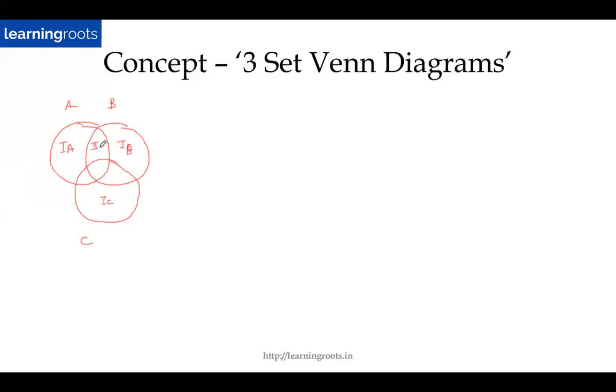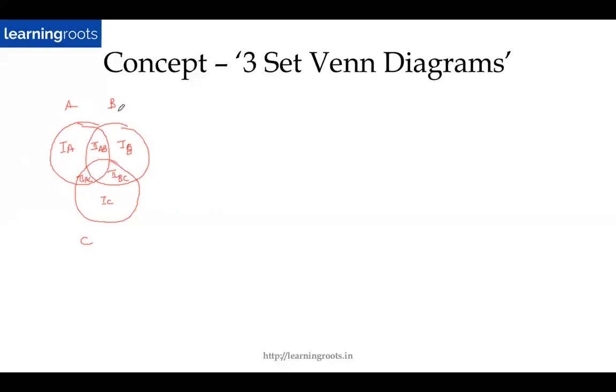Similarly, I will call this 2AB, this 2AC, and this 2BC, right? So these are the number of elements belonging to A and B, and so on. 2AB is only this region. It doesn't include this middle part. So 2AB is only this, 2AC is only this, 2BC is only this.